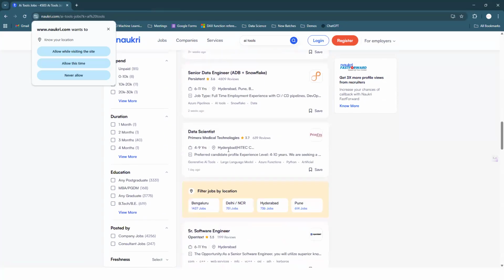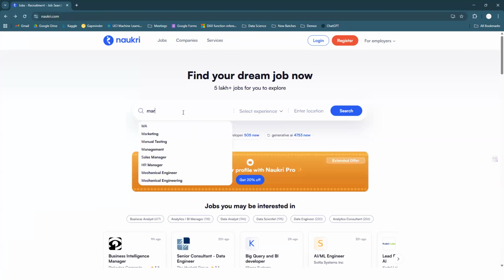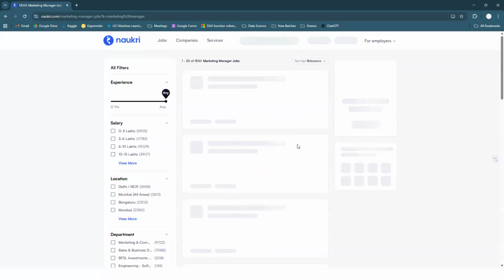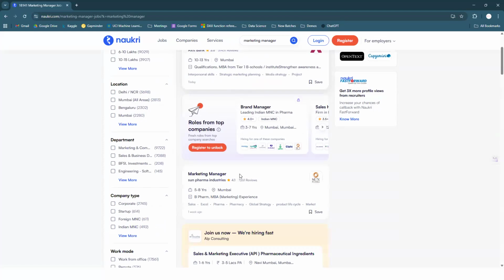But obviously, for every role, for example, if we are working as a marketing manager, in marketing also we require some AI tools. Just an example, guys, let us try to find out marketing managers. Whenever you go for marketing manager or digital marketing or online marketing roles, do you have any idea about any kind of AI tools? Maybe or maybe not. I can't guarantee that AI tools may be required, guys.